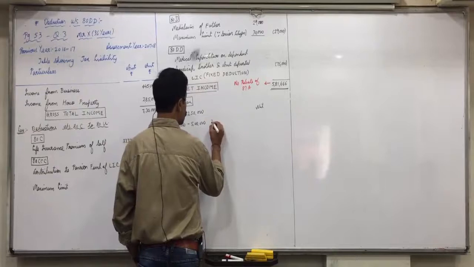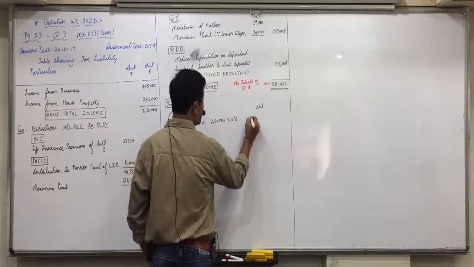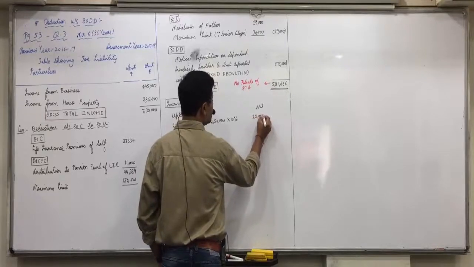The difference of 2,50,000 into 10% is 25,000.